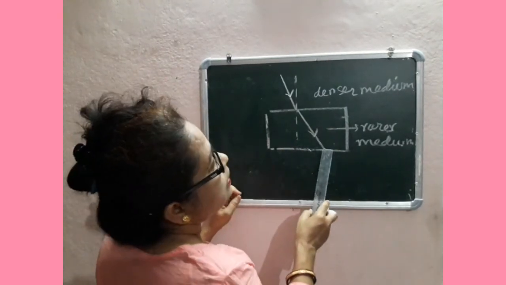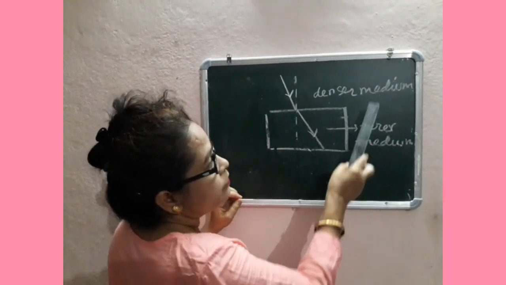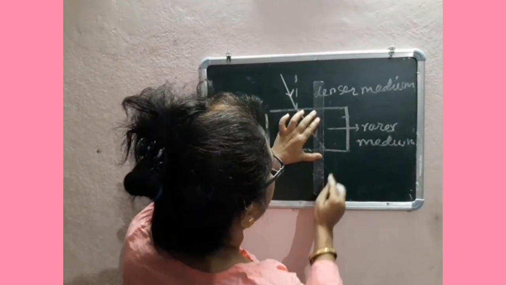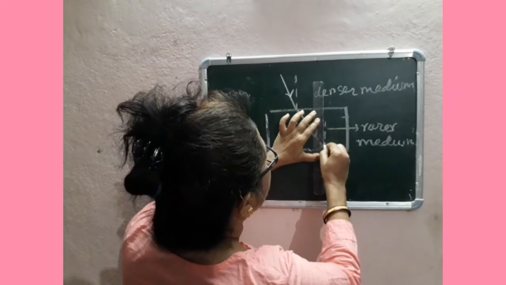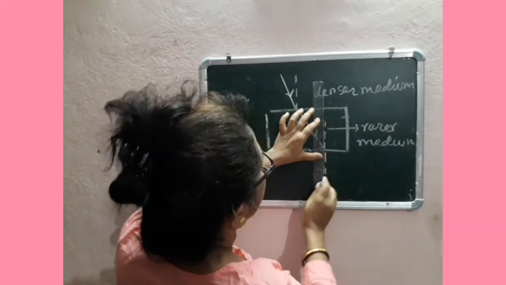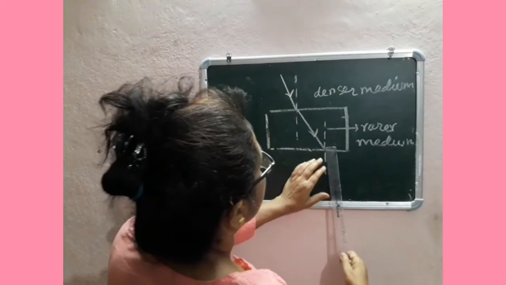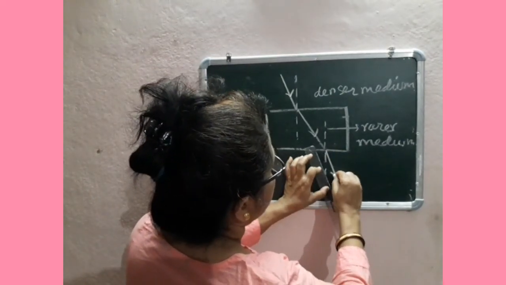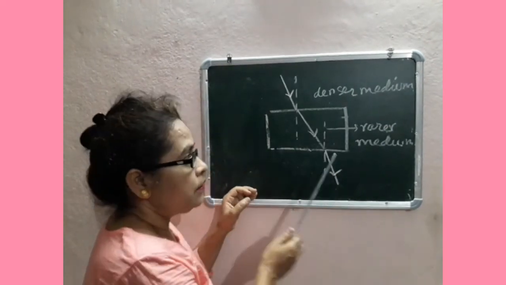Then this ray transfers from rarer medium to denser medium, so the ray bends towards the normal. This is the path of the ray.